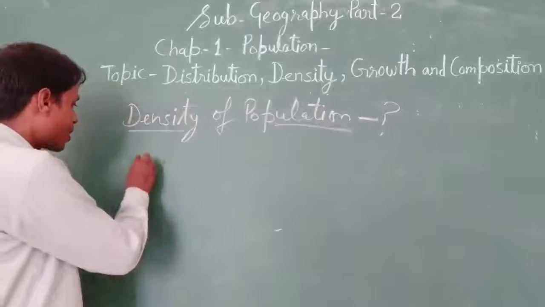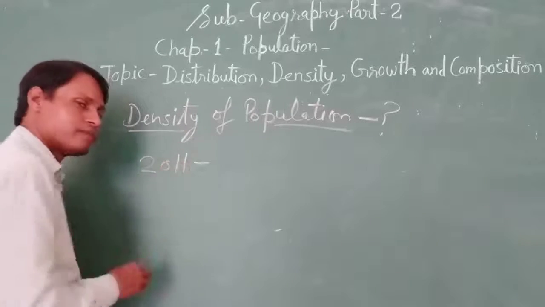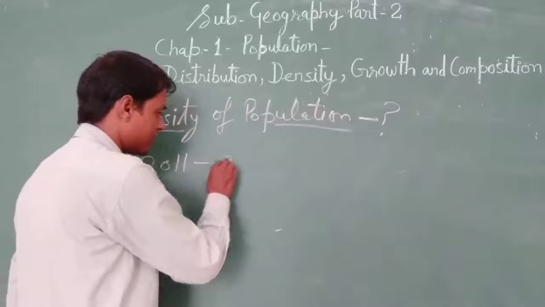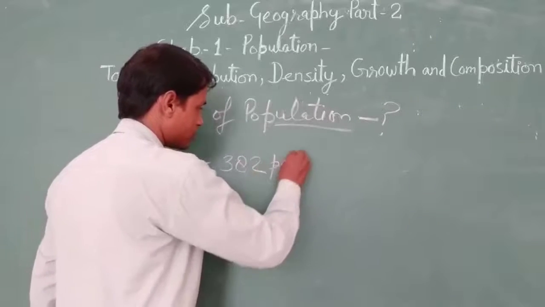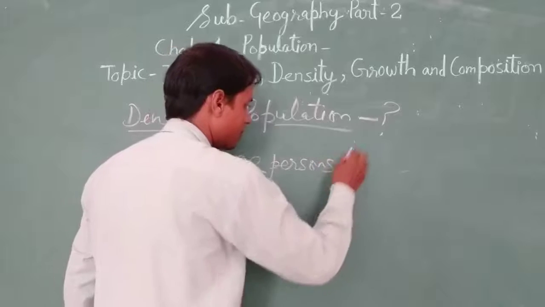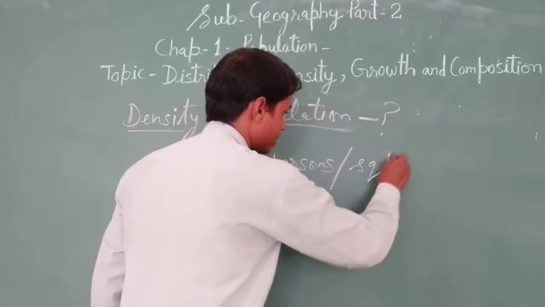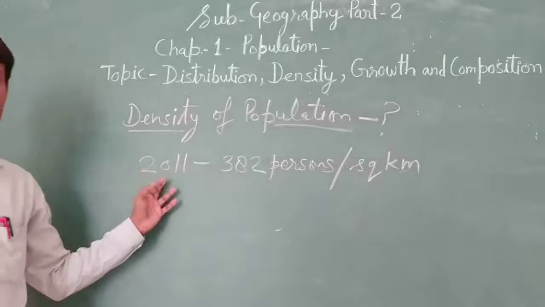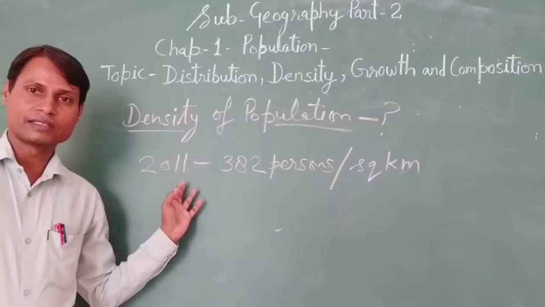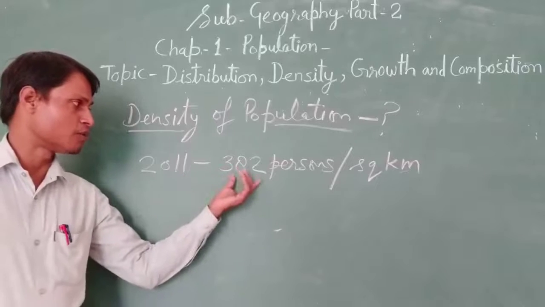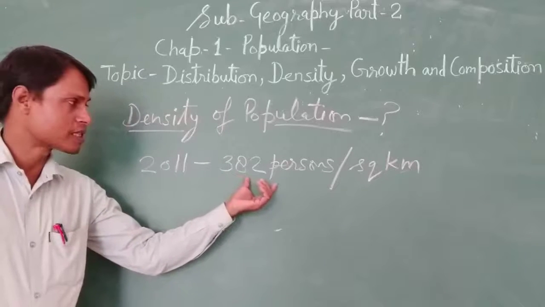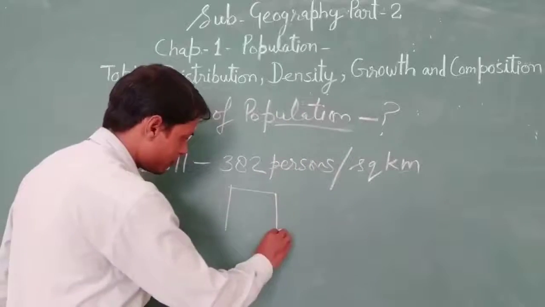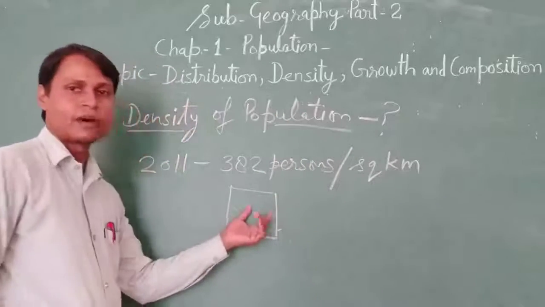According to census 2011, the density of population in our country was 382 persons per square kilometer, right? Per square kilometer, just this is the shape of a square.